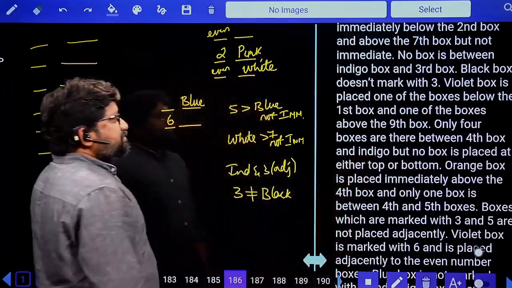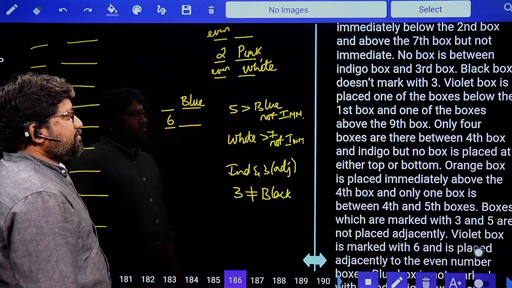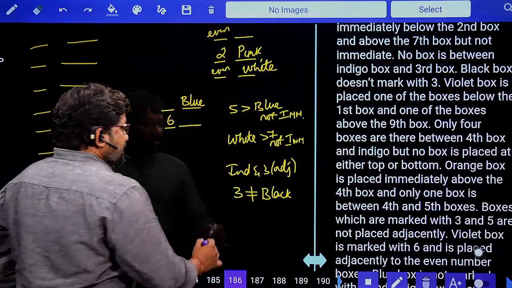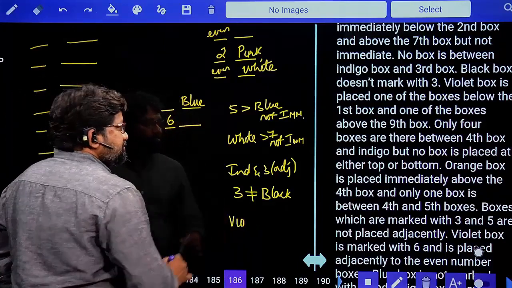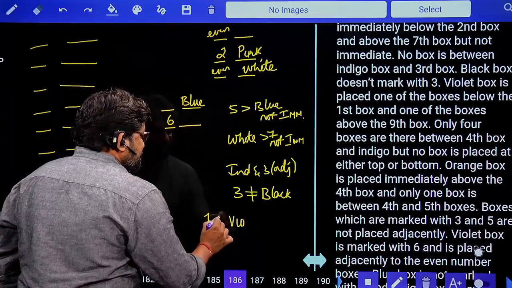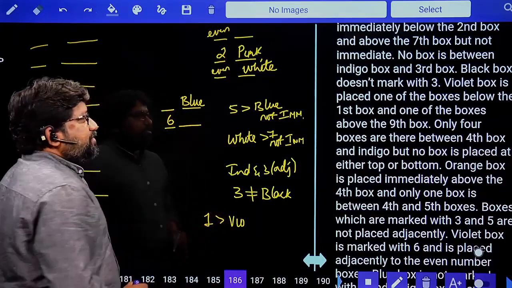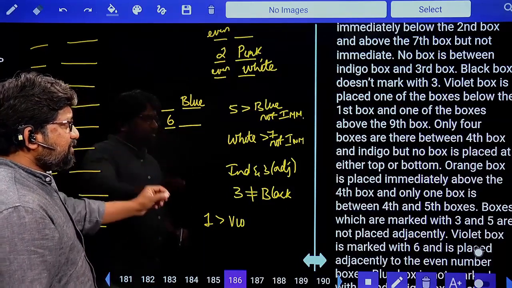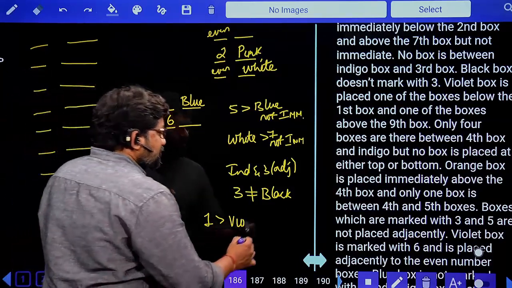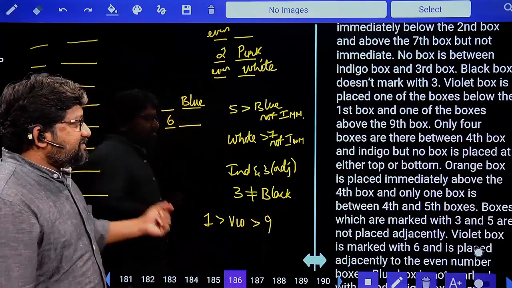Violet box is placed one of the boxes below first and one of the boxes above 9. Violet is placed one of the boxes below 1, and after 1 you'll have violet. So yes, violet box is placed one of the boxes below 1 and one of the boxes above 9. So violet comes in between 1 and 9.